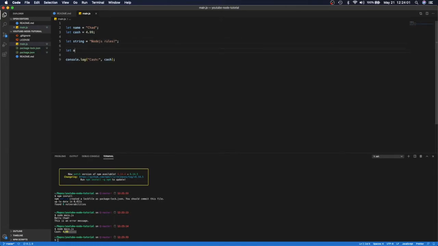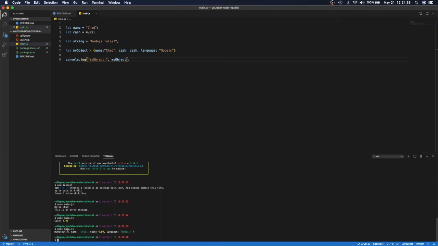You can do my object equals, and give yourself an object. Maybe give myself a name property on this object, a cache property, and we'll just use that cache variable we created up above. That's cool. Language, obviously it's Node. And see, so now if we dump this object, you say me, and I will say my object. You can see it dumped that object and all of its data out.